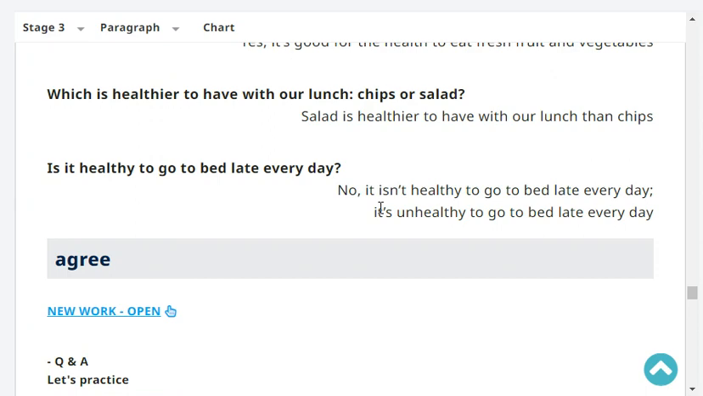Is it healthy to go to bed late every day? No, it isn't healthy to go to bed late every day. It's unhealthy to go to bed late every day.